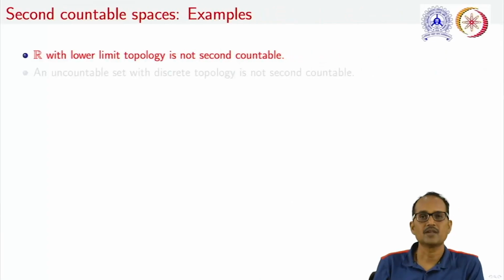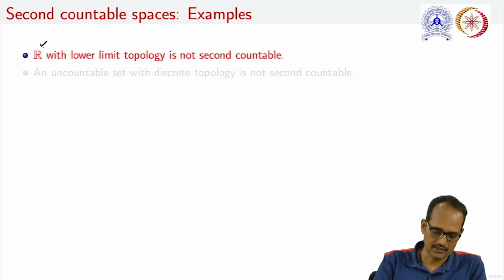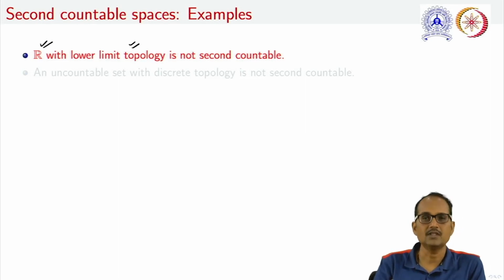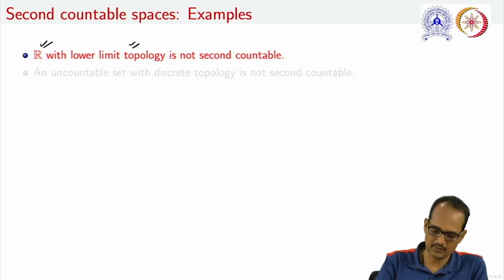Moving ahead, let us take some examples which are not second countable. Real line with lower limit topology: we have seen that this space is a first countable space, but interestingly, this is not a second countable space.